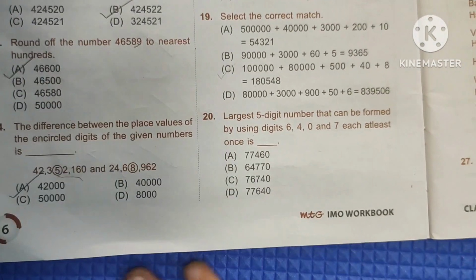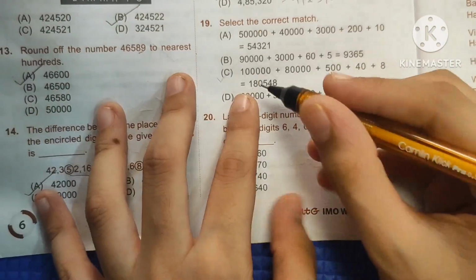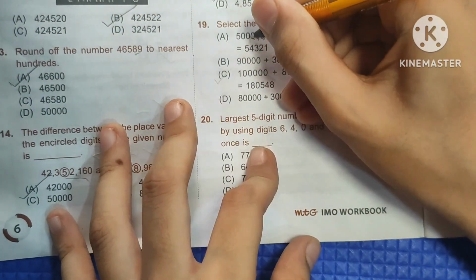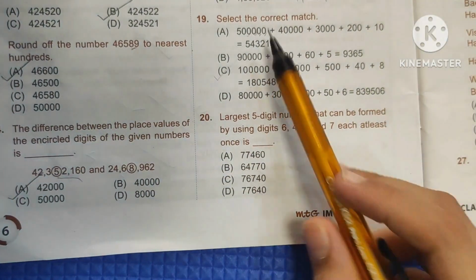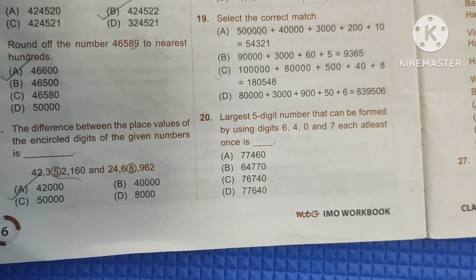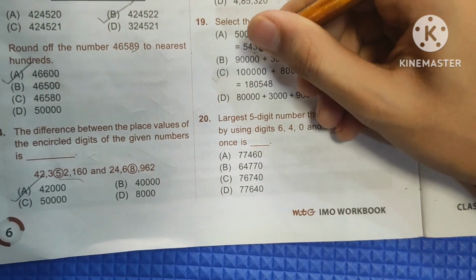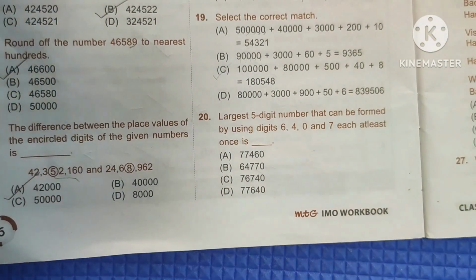Now 19th question, select the correct match. So here how many zeros are there? Ones, tens, hundreds, thousands, 10,000, lakhs. Means 5 lakh, and here it is 50,000. So this is incorrect. Now ones, tens, hundreds, thousands, 10,000, 90,000 and here it is 9,000.